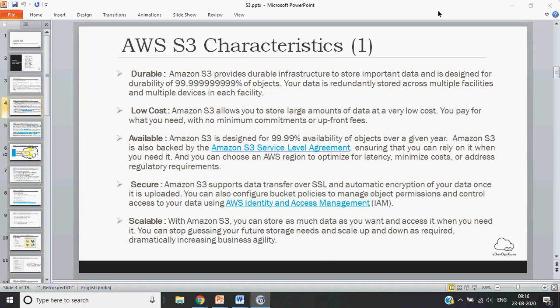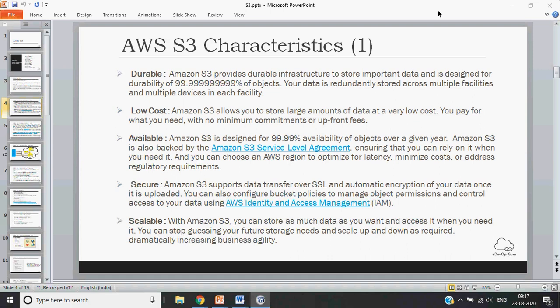And the next characteristic is low cost. So S3, or even Amazon in general, has a concept where the more you use, the less you pay. So for bulk usage of their service, they have lower cost compared to if you use it for some small amount of data. Okay, and obviously there is no upfront fees and no minimum commitments.